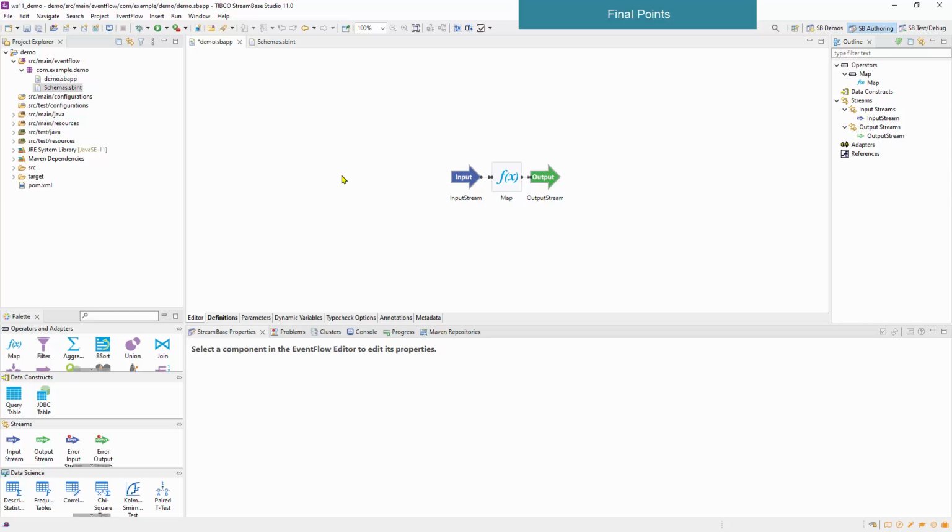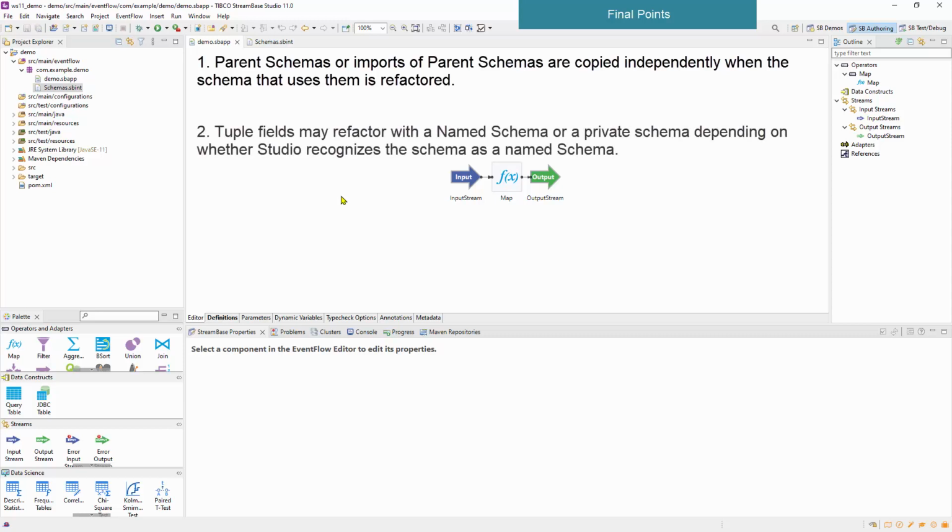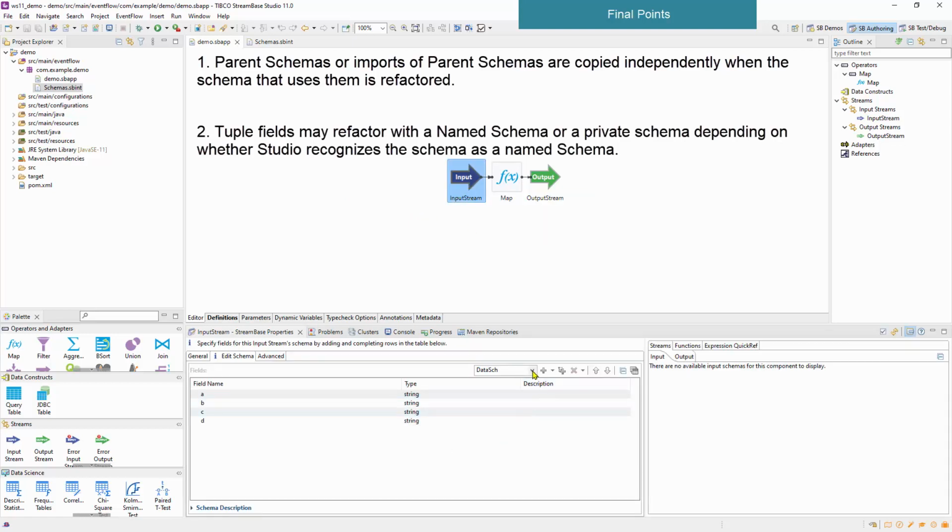Some final points. 1. If a schema has a parent schema, the parent schema is a named schema and is copied or moved using the same steps. It is automatically carried along with the same steps. 2. If a schema has tuple fields with a private schema, start with a named schema and flip to tuple, then the private schema is copied in place.